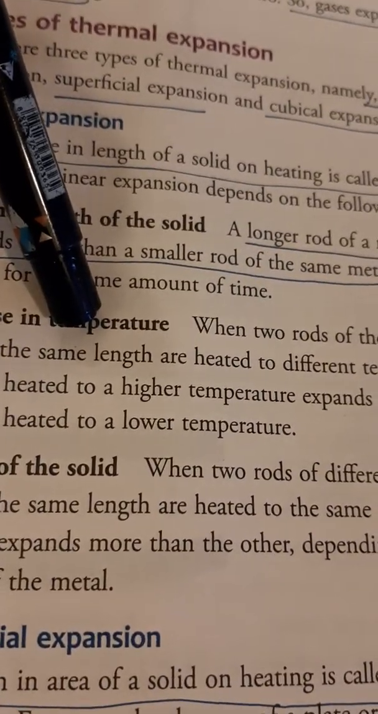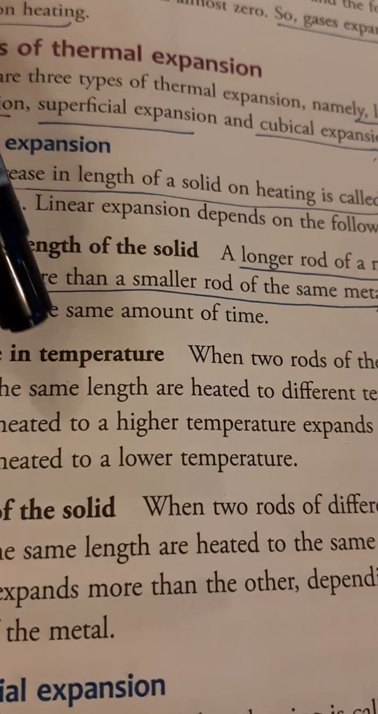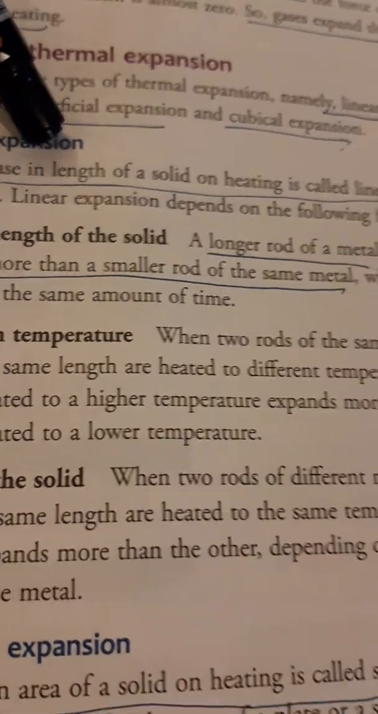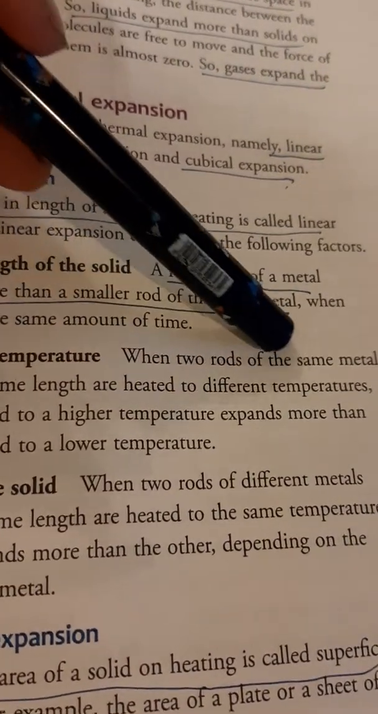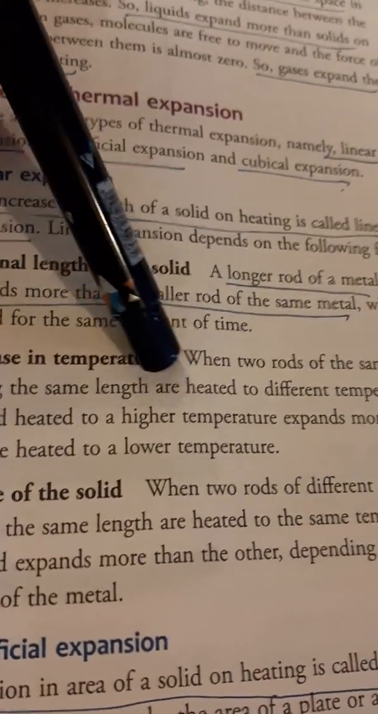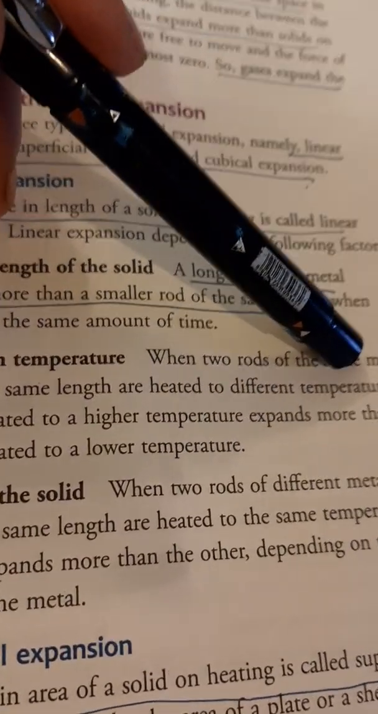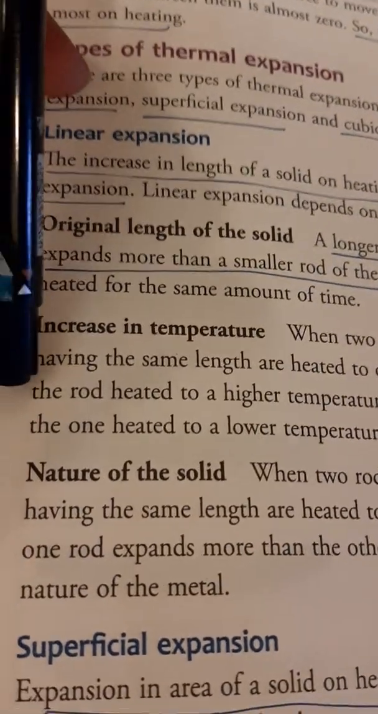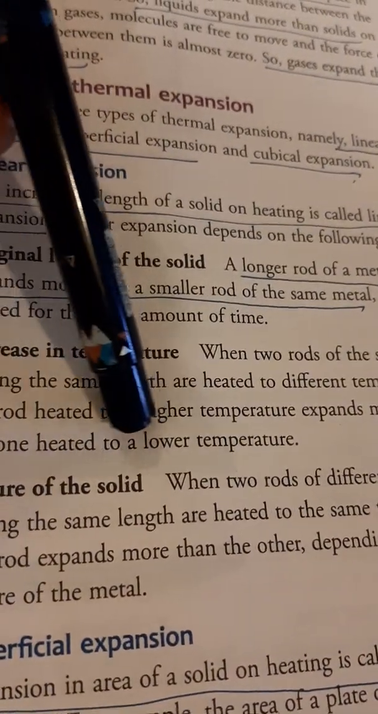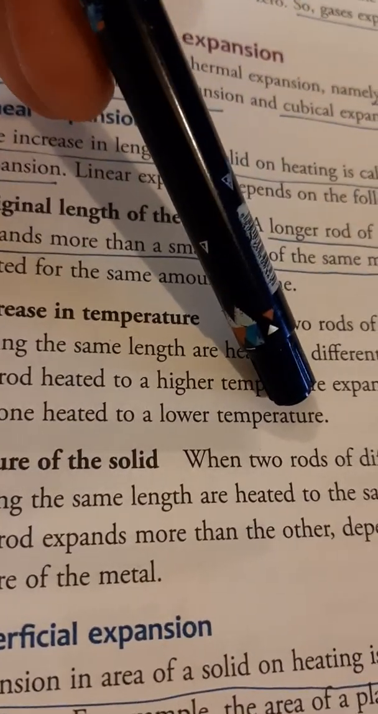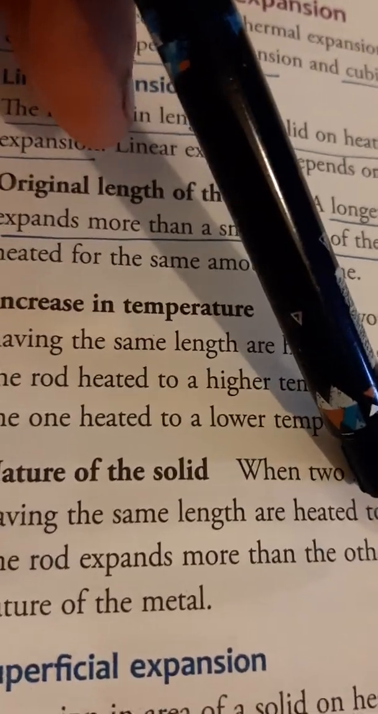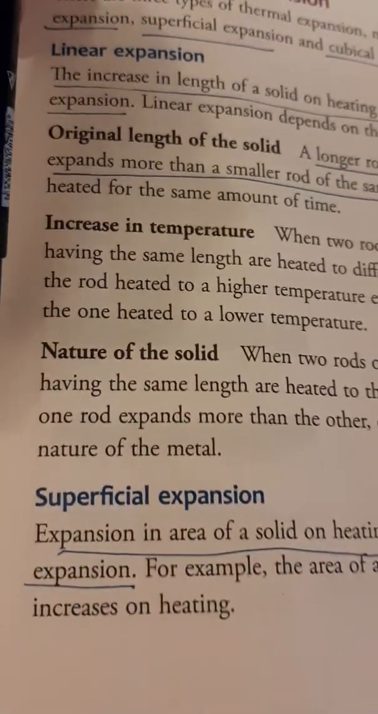Increase in temperature. If you heat the rod for a longer time, expansion will be more. When two rods of the same metal having the same length are heated to different temperatures, the rod which is heated to a higher temperature will expand more than the rod which is heated to a lower temperature. So the more the temperature provided to the rod, the more will be the expansion.